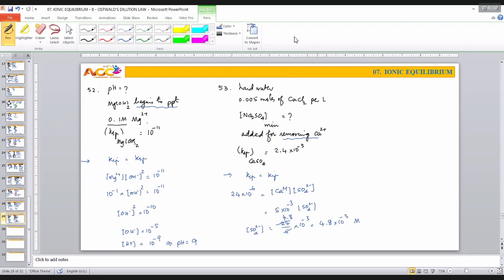Now, if you have 1 mole of sulfate ion, we should have 1 mole of sodium sulfate. Therefore, concentration of sodium sulfate will be as that of sulfate itself. Therefore, it is equal to 4.8 into 10 power minus 3 molar. Take down that.